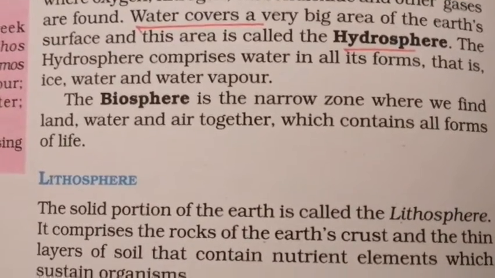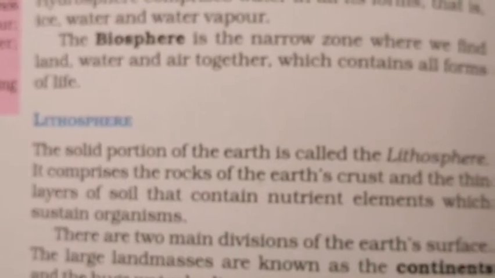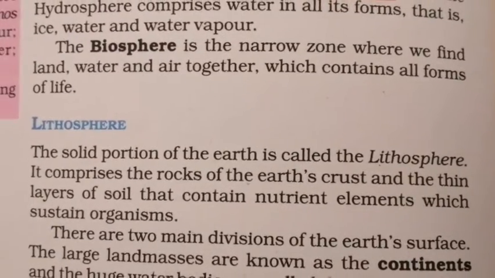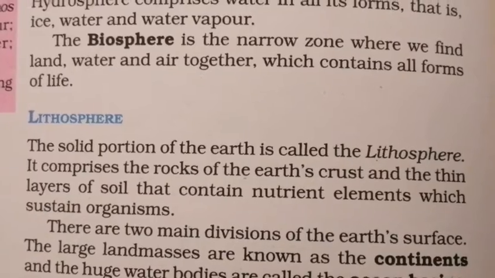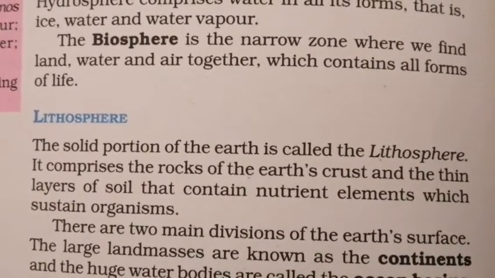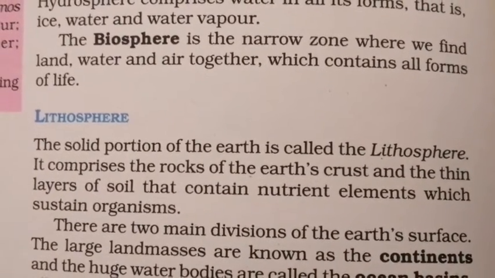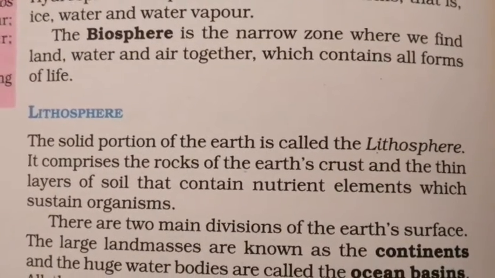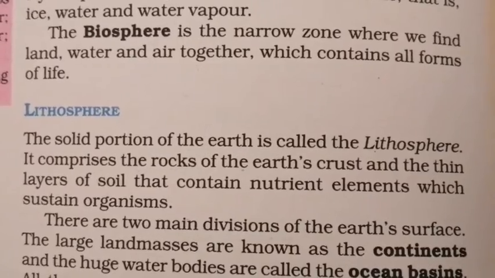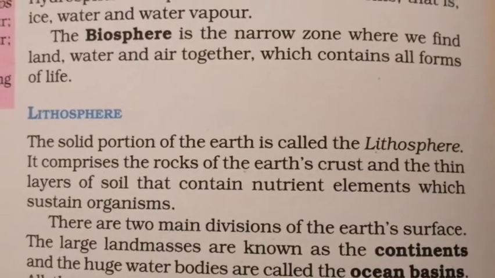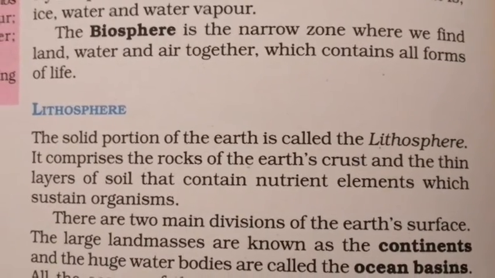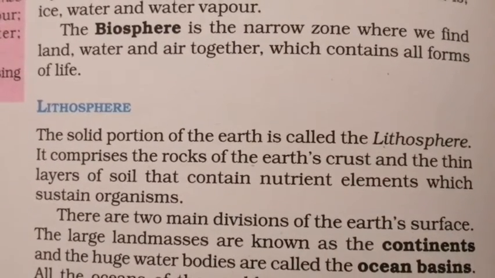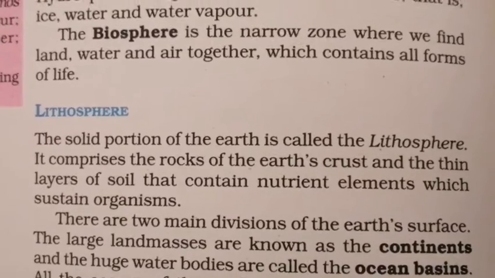Okay. So now we shall see about the first one, which is called lithosphere. What is the first one called? Lithosphere. Okay. So lithosphere is the solid portion of the earth. It comprises the rocks of the earth's crust and the thin layer of soil that contains nutrient elements which sustain organisms. Okay. So it is comprising of the rocks of the earth's surface and thin layer of soil.